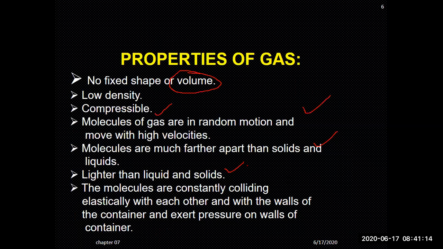The molecules are constantly colliding elastically with each other and with the walls of the container, and exert pressure on the wall. Elastically means there is no loss of energy or momentum. If one molecule collides with another molecule, the first molecule transfers its energy, and the other molecule's speed increases. At the end, if you sum up, the total momentum of the molecules remains conserved. So this is the elastic type of collision where the energy remains conserved.